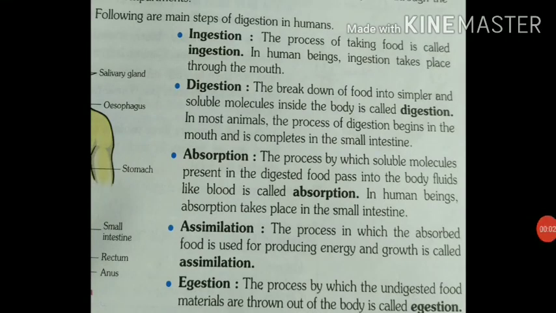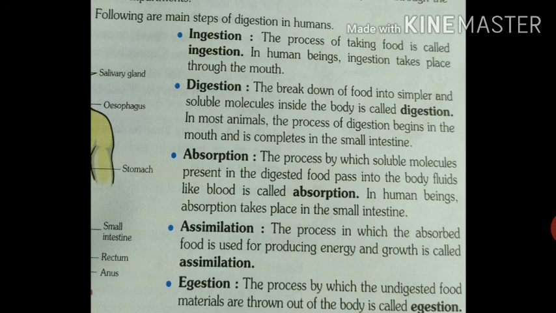So let's talk about the main steps of digestion in humans. Then we will start the discussion of the digestive system. But first we should know what the main steps of digestion in humans are. In animals or humans, nutrition consists of the following processes. First, ingestion.